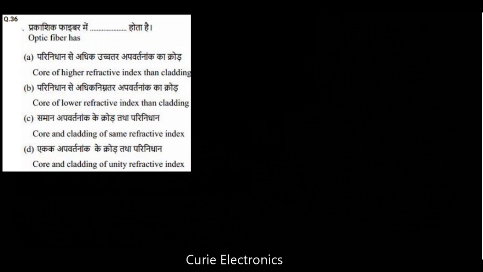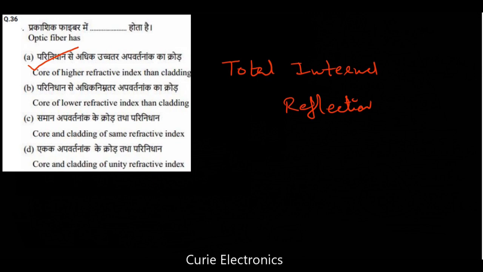Optic fiber, we have seen this question in many places. The core has a higher refractive index than the cladding. This is the right answer. In an optical fiber, total internal reflection happens. Not internal refraction, it is total internal reflection. That's how the light propagates, and the refractive index of the core has to be higher than the cladding.